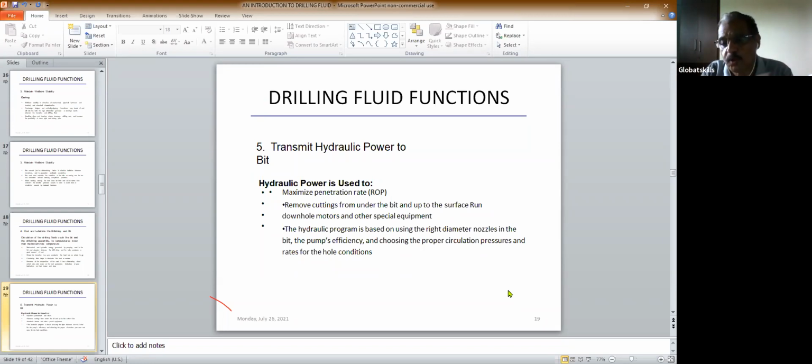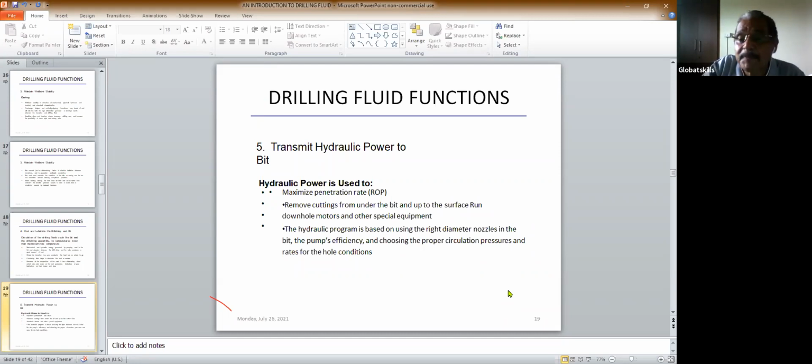So drilling fluid is a total package. Unless we discuss different points at different points of time, things don't get clear. So don't get confused now. Don't think, oh, this is all confusing, how to understand that. When you go along with the lectures and different discussions, these things will become very clear to you one after another. Okay.